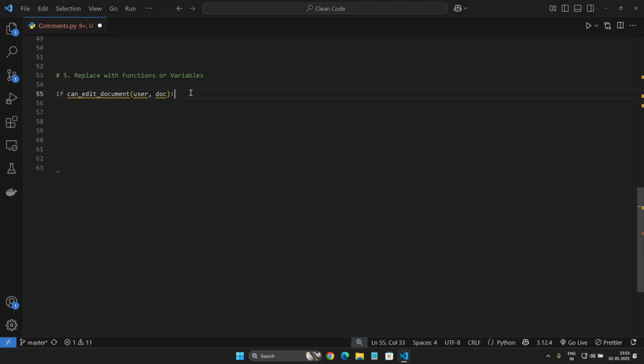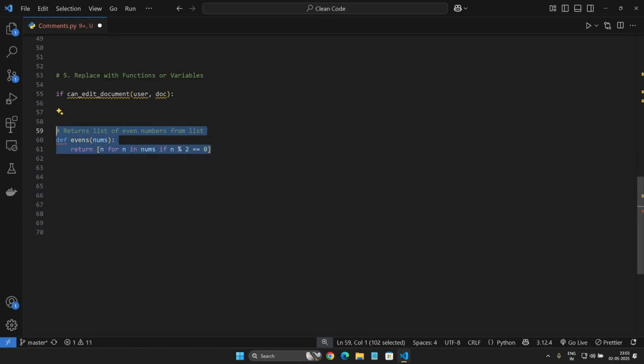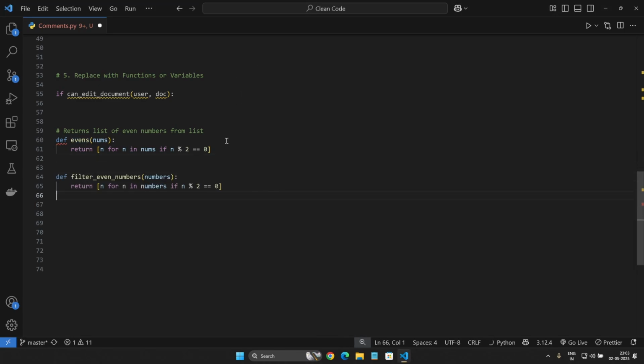Let's take a look at another example. This is a bad comment: "Returns a list of even numbers from list." But if you rename the function to filter even numbers, with its parameters, we are able to understand from the function itself that we are going to filter out even numbers. So we don't have to write all these extra comments. The final thing, the moral of this chapter, is: name it right, skip the comment.